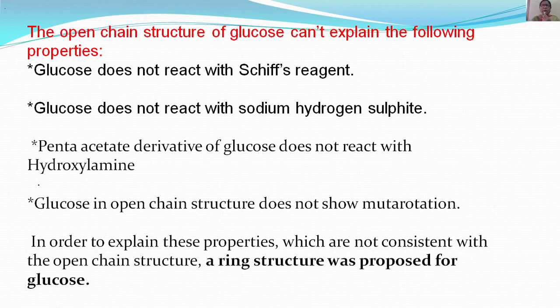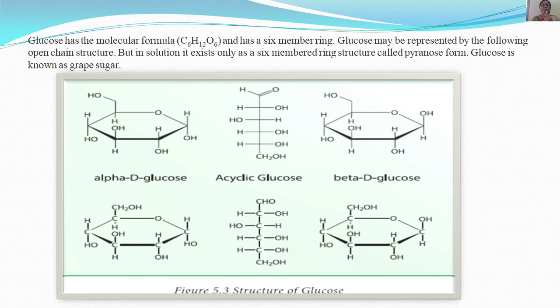But as it is not reacting, we say that the linear structure is not sufficient, and a ring structure is proposed for glucose. Glucose has the molecular formula C6H12O6. Glucose may be represented by the open structure, but in solution it exists as a six-membered ring structure called the pyranose form.